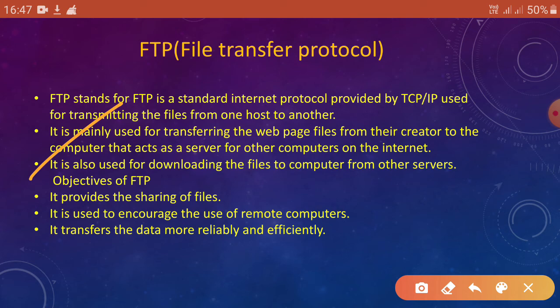So what are the objectives of this protocol? It provides the sharing of files. We can share files using this protocol. Number 2, it is used to encourage the use of remote computers. And number 3, it transfers data more reliably and efficiently. Okay, got it?